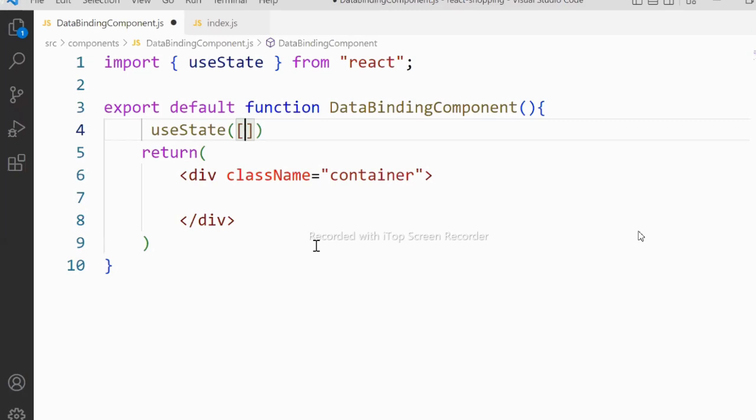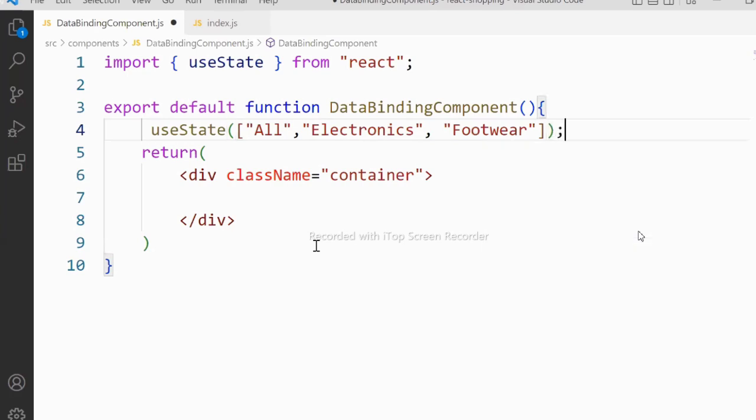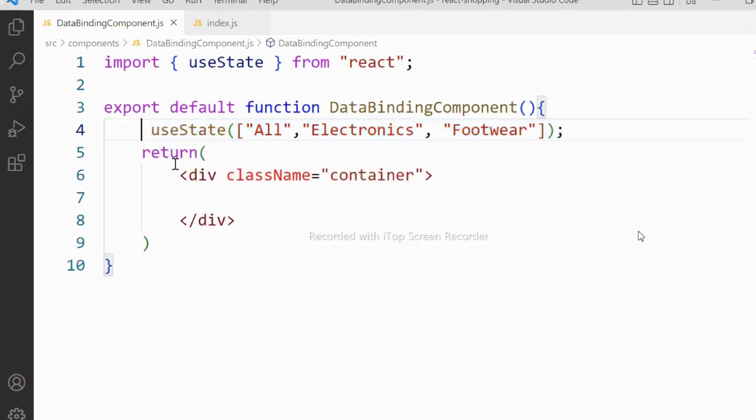Okay, you can define some values into it. Suppose I said all, I said electronics, I said footwear. Like this we define. Now the point is, these are loaded into memory. But how to access from memory? To access from memory, this memory should have a reference name that you define by using a constant.